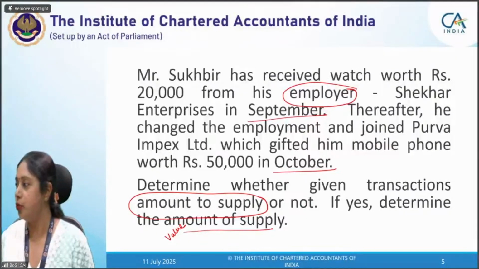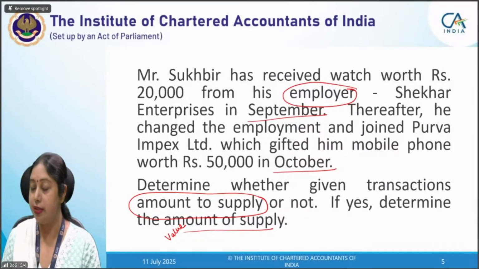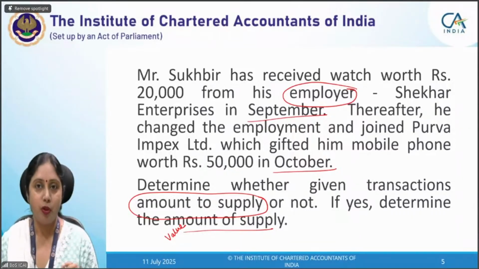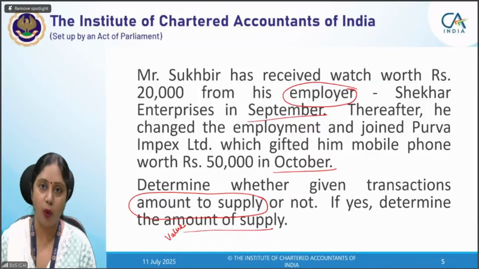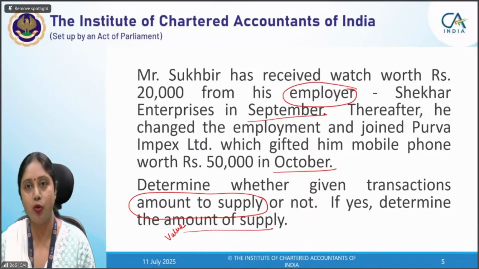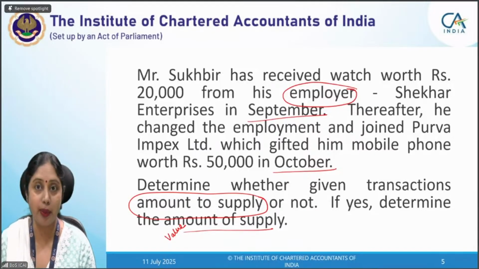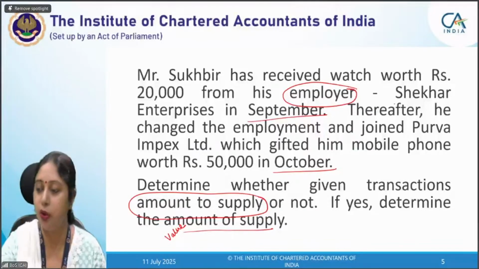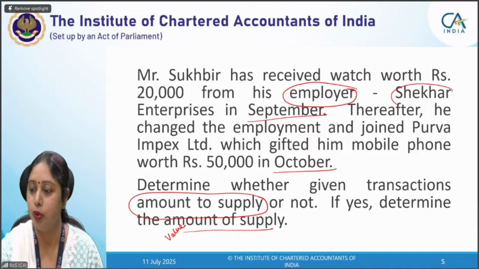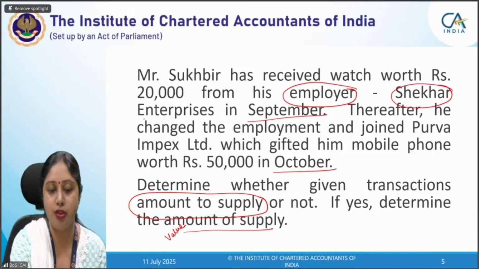So let us come to the concept now. You all are giving reasons. See, the provision says that if the amount of gift given by the employer to employee is up to rupees 50,000, then it will not be a supply. Here in this case, there are two suppliers, because who is giving the gift? Supplier will be Shekhar Enterprises as well as Purva Impacts Limited.